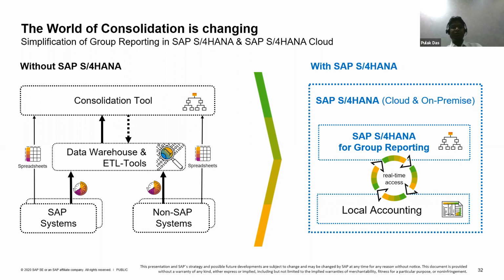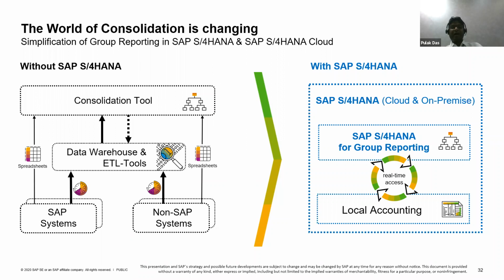Some customers had a consolidation tool, which could be BPC or any third-party tool. Whether you had an SAP system or a non-SAP system, you extracted the data manually, or the system loaded it to your consolidation tool, and you did all the consolidations there.